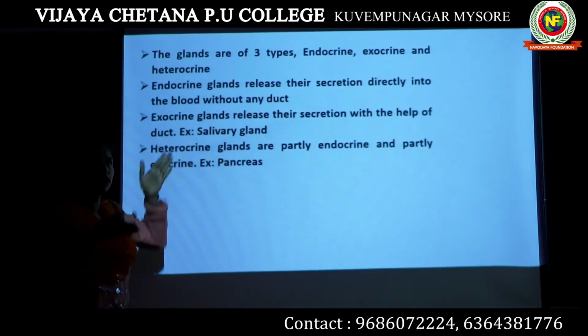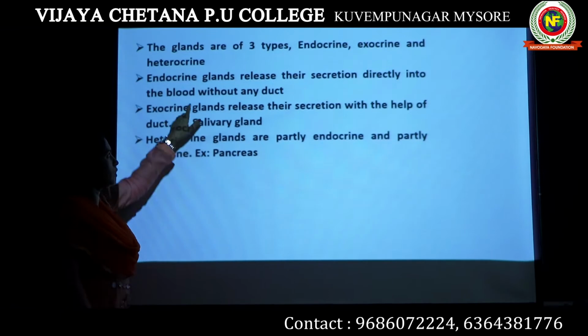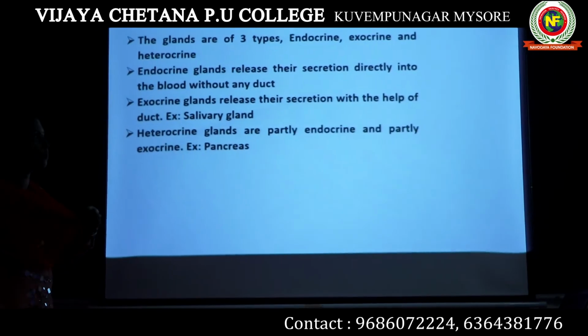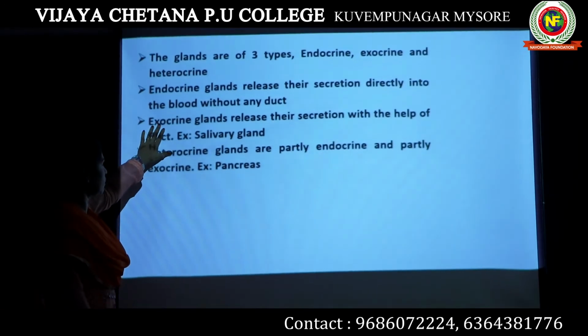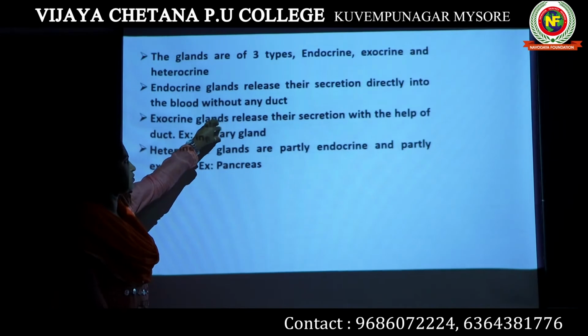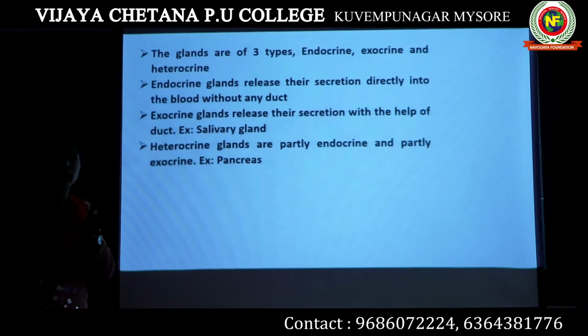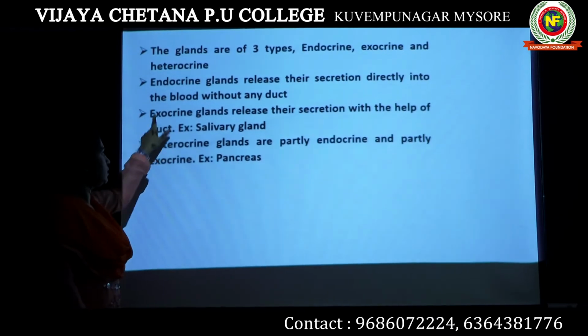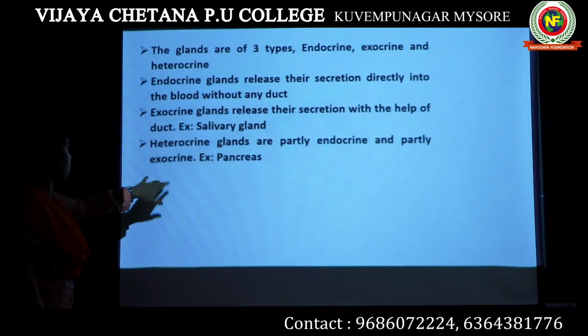Here, there is no specific duct to carry the secretion. Directly the secretion is released into the bloodstream. Here, in the case of exocrine glands, there are ducts. When a particular organ of your body releases something, that material is carried through a duct or a particular system, and then it mixes with your bloodstream.